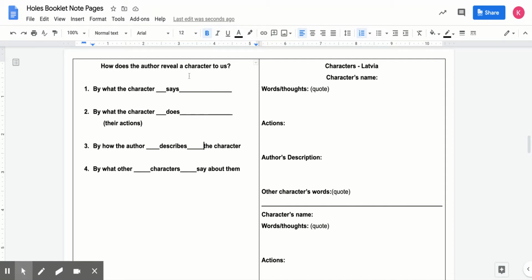So the author reveals a character to us by what the character says, what the character does, their actions, how the author describes the character. In this case, Holes is written as a third person narrative, and then by what other characters say about them.